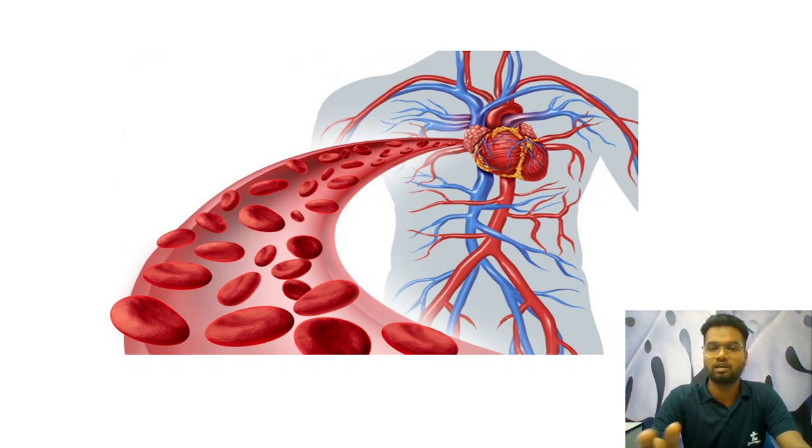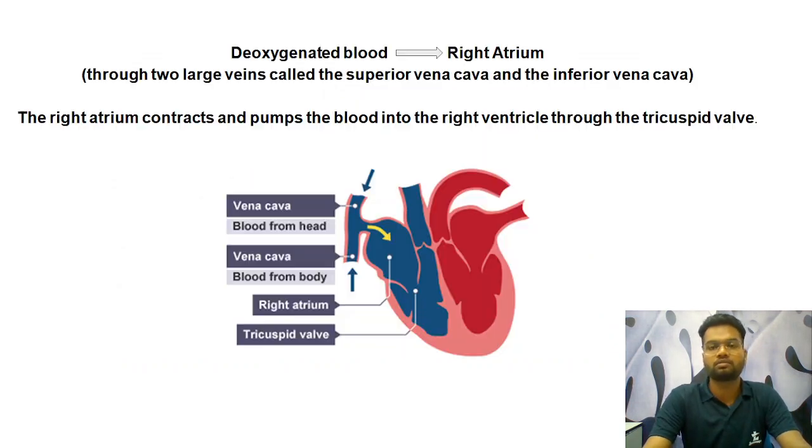You can see the illustration here. The blue blood vessels you can see are the veins, and the arteries are represented by the red blood vessels. For better understanding, this classification has been made here. Now let's start with the process.